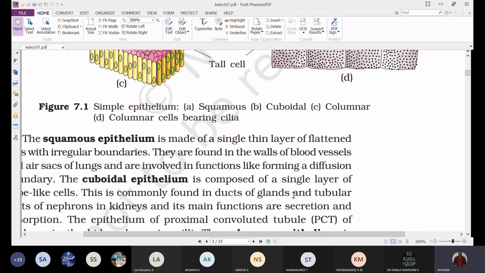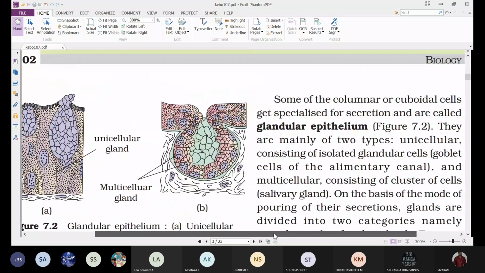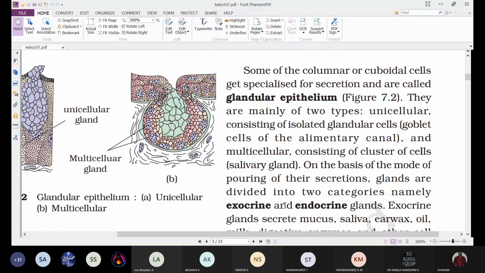And next, compound epithelium. Compound epithelium means many layers: two or more layers of epithelial cells are arranged. If it is made up of squamous cells, we call it a compound squamous epithelium.